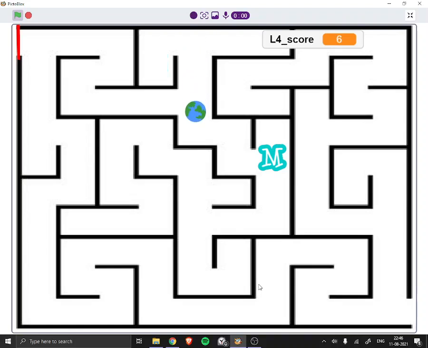Now this is the part where it gets challenging. We have to be really careful. Now I just need to touch the red line.